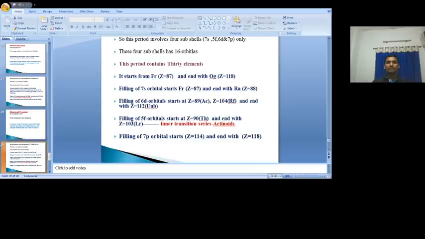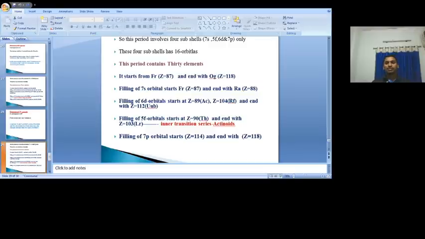After that, 104 to 112 electrons enter into the 6d subshell. Then 113 to 118 electrons enter into the 7p subshell. So like this, the electrons are filled in the 4 subshells 7s, 5f, 6d and 7p. Totally 32 elements are present.